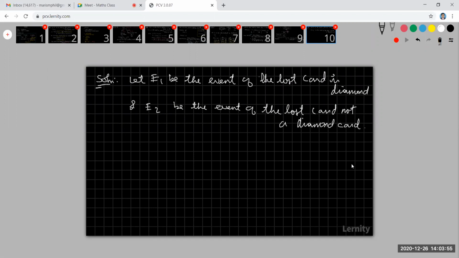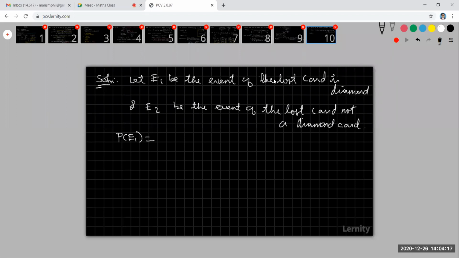Okay, students, E1 be the event of the last card is diamond. E2 be the event of the last card not a diamond card. Right. What is the probability? So, students, please note down your probability of E1 is. E1 be the last card is diamond.